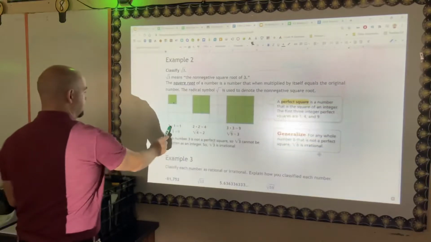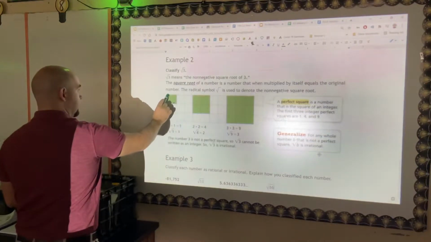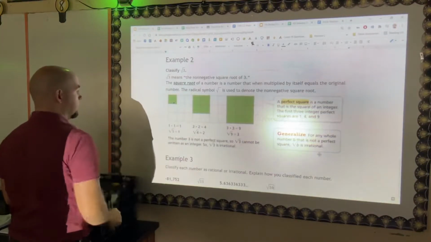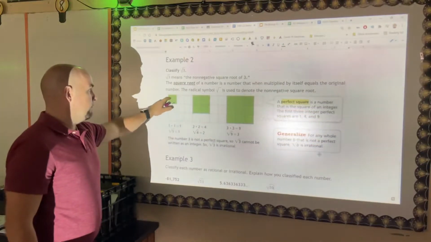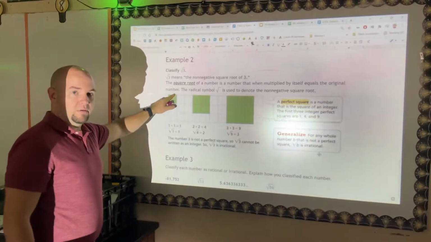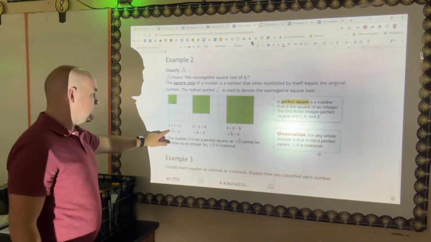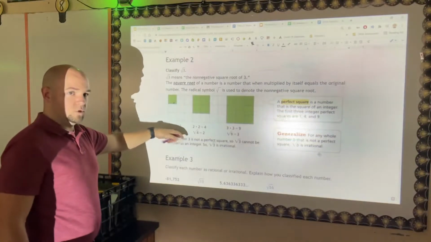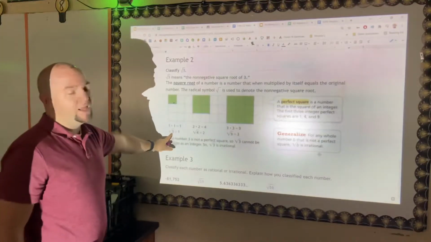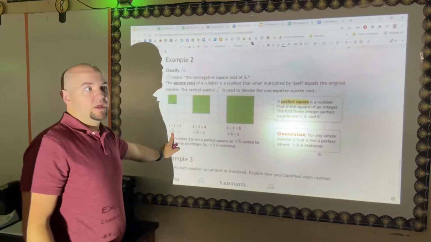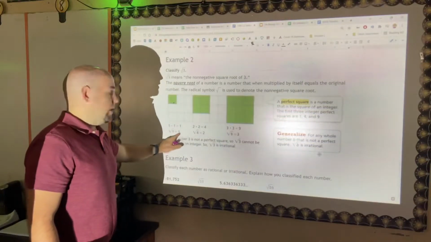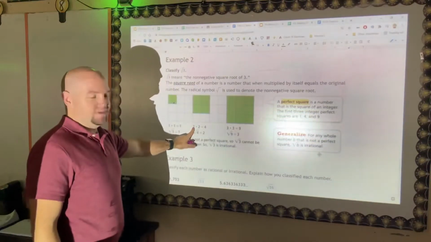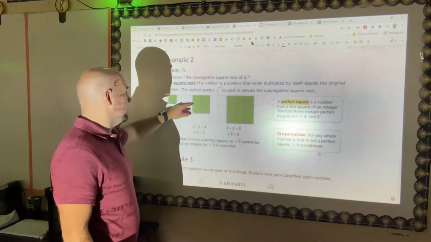So here are some examples. We've got 1 times 1. This is a square that is 1 by 1. I've only got 1 block there. What's the area of that? 1 block. So the square root of 1 equals 1. That's going to come in handy a lot. This next one, 2 times 2 equals 4.